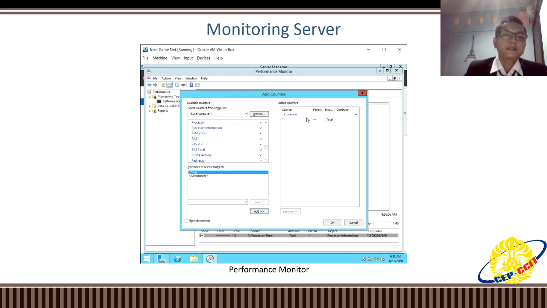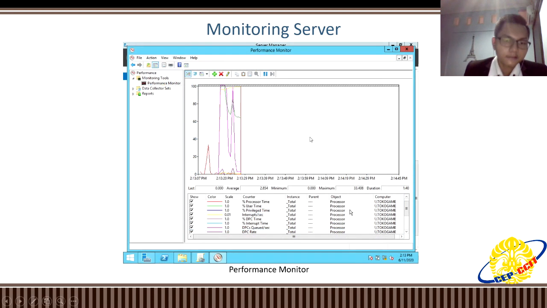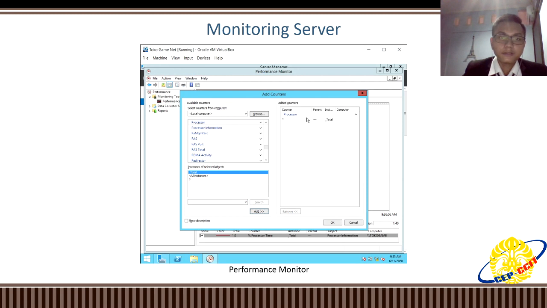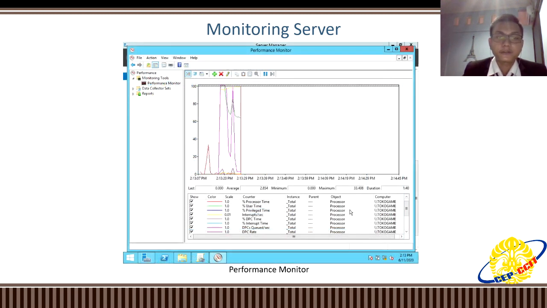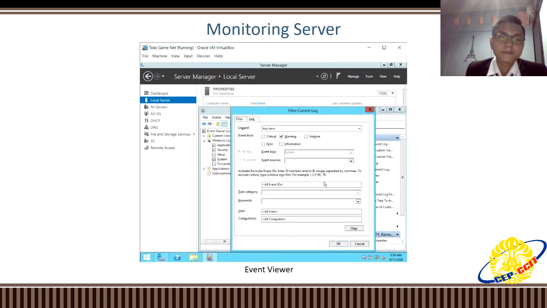For example, I've already added the processor, and this is the output. The output displays all the information about the processor, the processor time, user time, and etc.